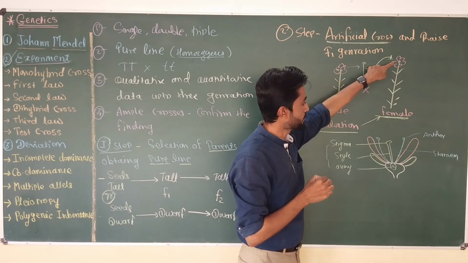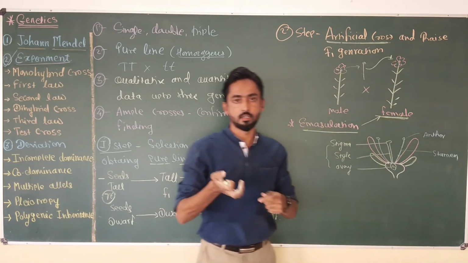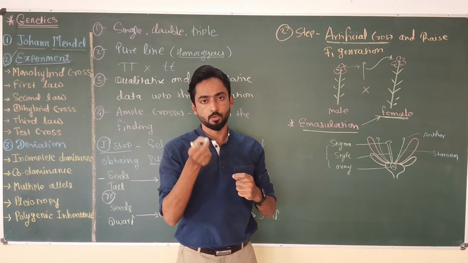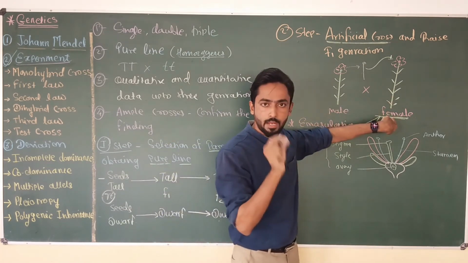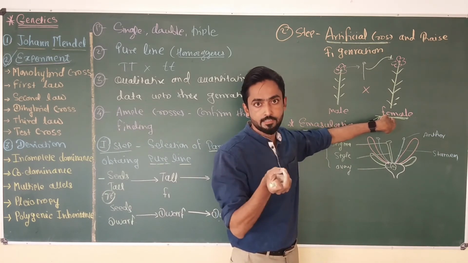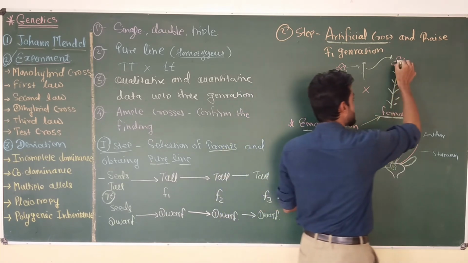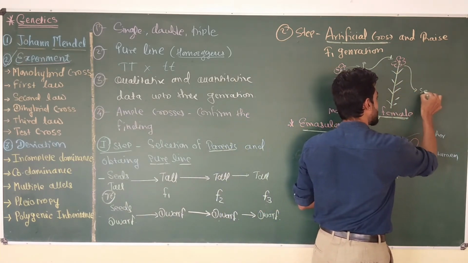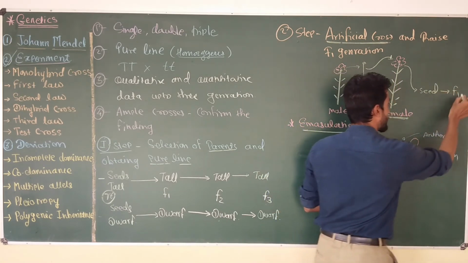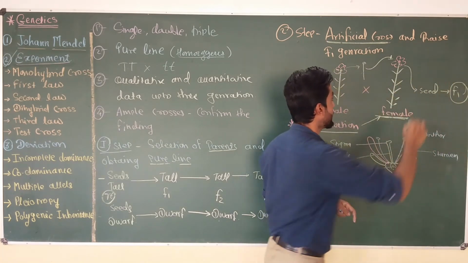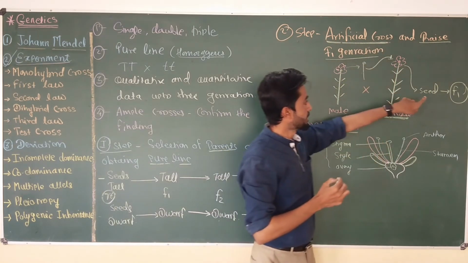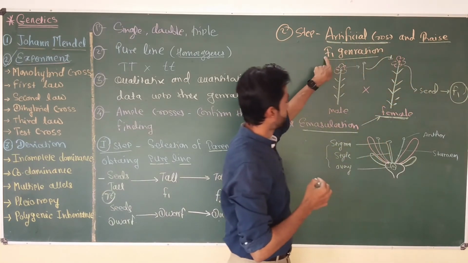This is artificial cross, and after artificial cross, Mendel waits, and we know that fertilization occurs in the flower of the female plant, and after fertilization, the flower develops into pod or fruit, and inside the pod, seeds are going to be produced. So this female plant, which is the tall plant, is going to give seeds after fertilization, and then Mendel collects this seed from the female plant and grows them to get F1 generation. So this is the next part of step number 2, that is collection of the seed to raise F1 generation.